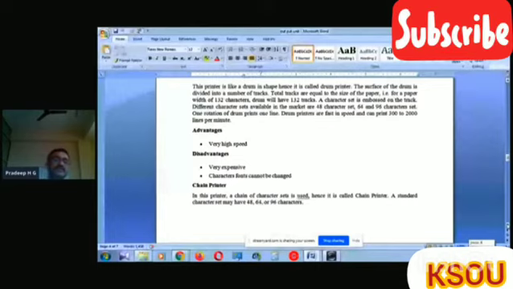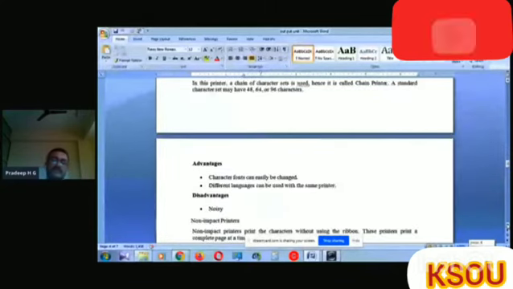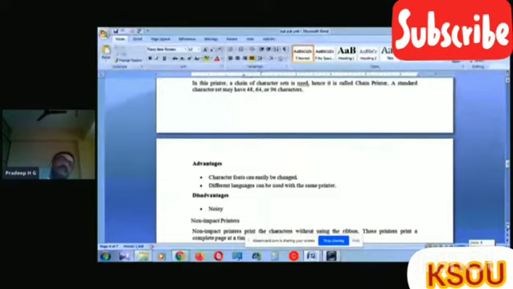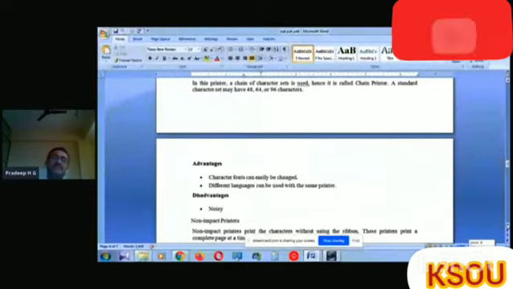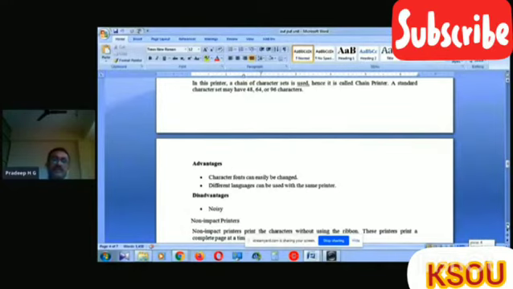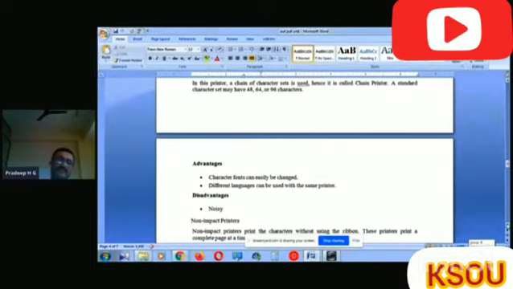Then we come to chain printer. In this printer, a chain of character set is used, hence it is called chain printer. In drum printer, the printer looks like a drum. That's why we call it a drum printer. Here, in the chain printer, a series of characters will be used. That's why we call it a chain printer. A standard character set may have 48, 64, and 96 characters.